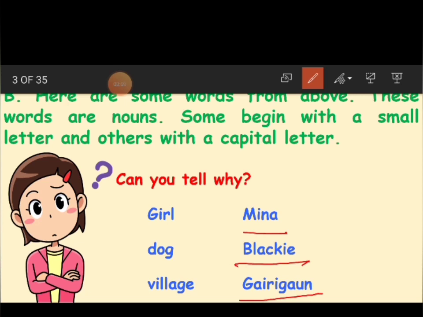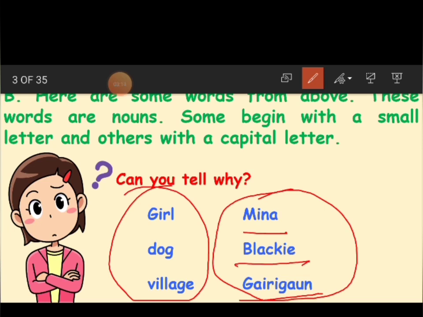But they are different in the sense that they have another name. In nouns we have so many types. So this is one type of noun and these are another type. Clear children? And see what is the difference here? Some begin with a small letter, others with a capital letter. When we say girl, G is small; dog, D is small; village, V is small here.